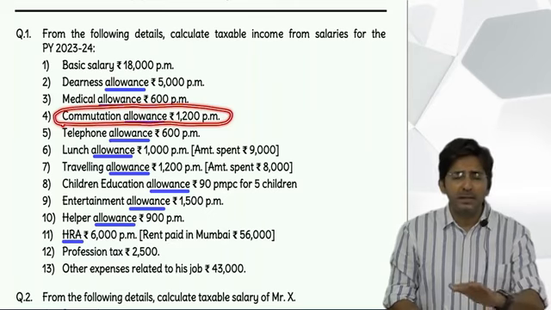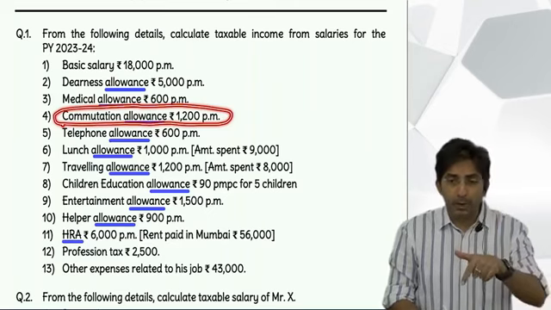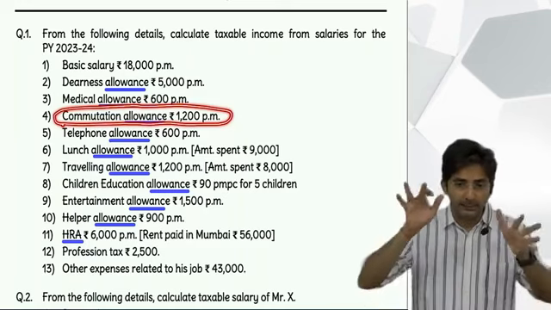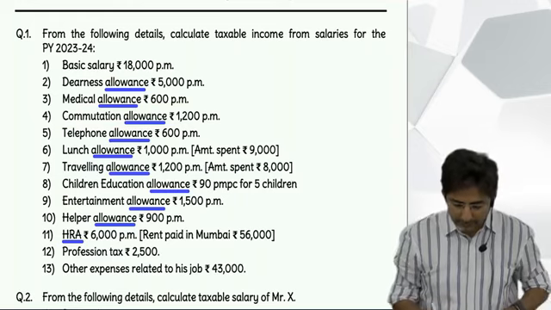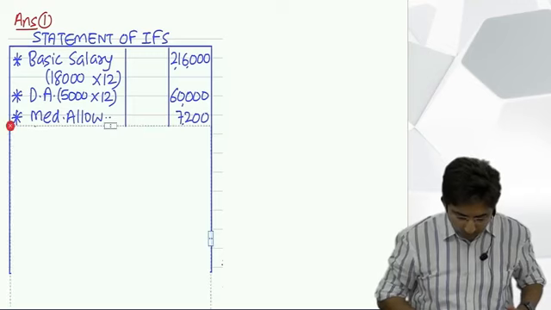See, if the employee would have been handicapped, then tell me what you would have done. Tell me fast. Less exempt under section 10(14), 3,200 per month into 12. But if they don't write he is physically handicapped, nothing is given, so it is fully taxable. Directly outer column.